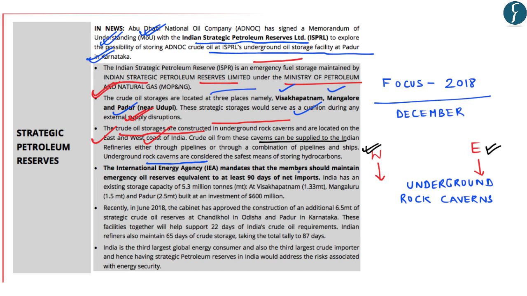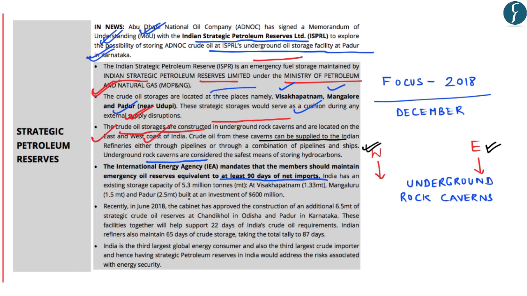IEA, mandates that the member should maintain emergency oil reserves equivalent to at least 90 days of net imports. So apart from the existing facility, the cabinet earlier had approved construction of an additional 6.5 million ton of strategic crude oil reserves at Chandi Khol in Odisha and Padur in Karnataka. So these facilities will together help to support 22 days of India's crude oil requirements, and Indian refiners also maintain 65 days of crude storage, taking the total tally to 87 days.